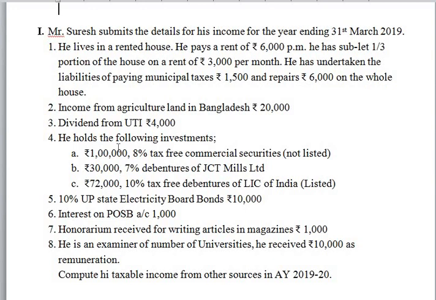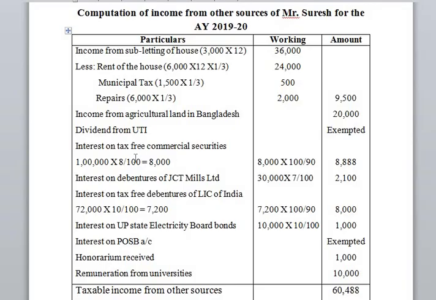Next, he holds the following investments. Those are 1 lakh 8% tax-free commercial securities. So it is a non-government security, it is a commercial security, moreover tax-free. So in the case of tax-free commercial securities, the amount of interest must be grossed up. So here they have given the amount of investment and the rate of interest. When they have given the rate of interest and the amount of investment, the amount of interest must be grossed up. So for that, first we need to find out the amount of interest. That is the amount of investment into rate of interest. Rupees 8,000 is the interest. So that must be grossed up.